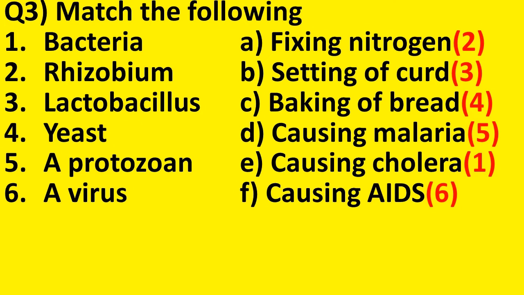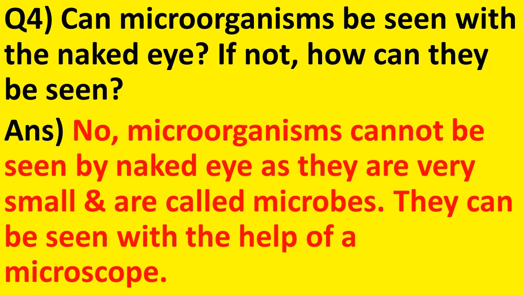The correct answer is: for bacteria, it causes cholera; rhizobium, fixing nitrogen; lactobacillus, setting of curd; yeast, baking of bread; protozoan, causing malaria; and virus, causing AIDS. So these are the correct answers which are marked on the side.